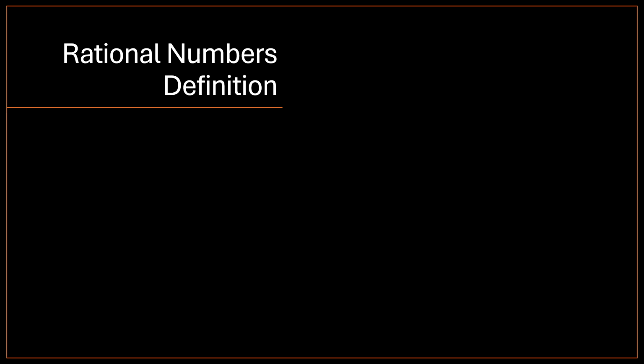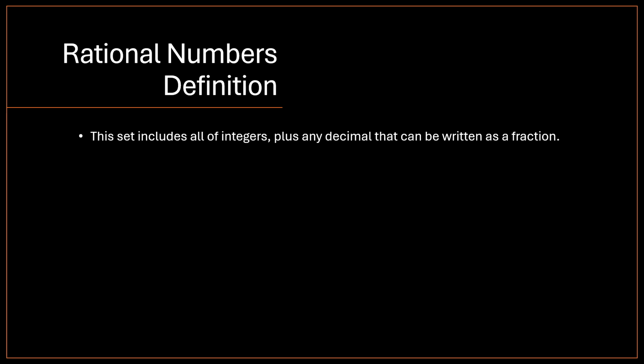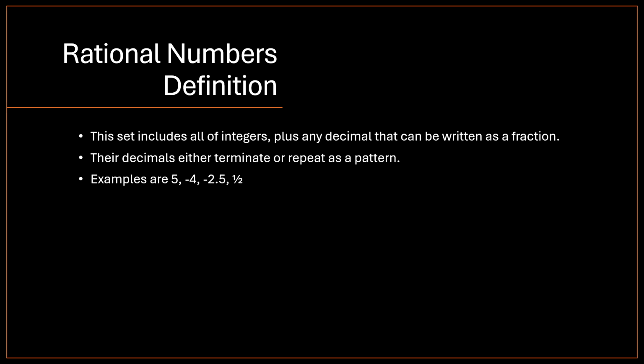Rational numbers definition. This set includes all of the integers plus any decimal that can be written as a fraction. Their decimals either terminate or repeat as a pattern. Examples are 5, -4, -2.5, or 1/2.